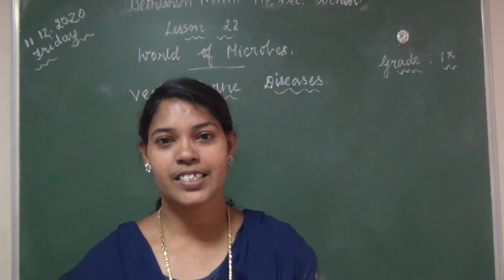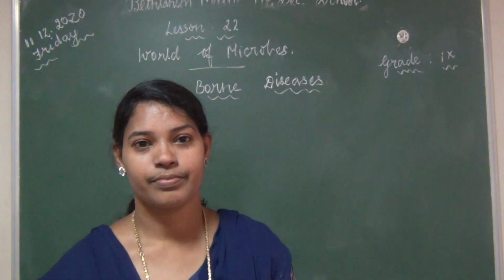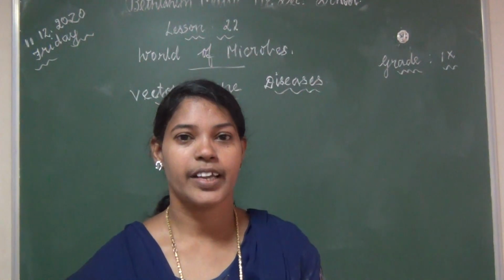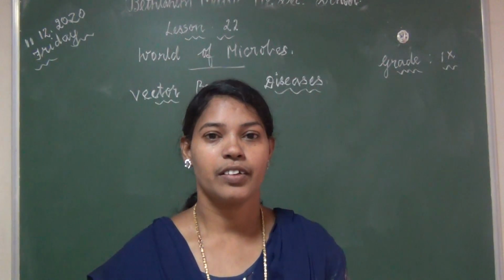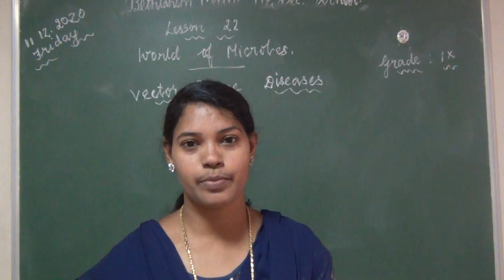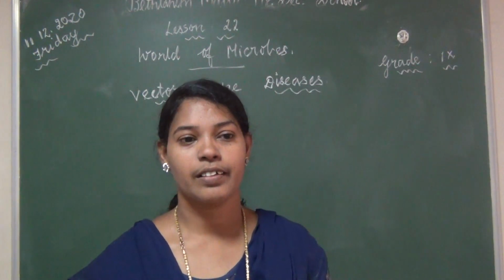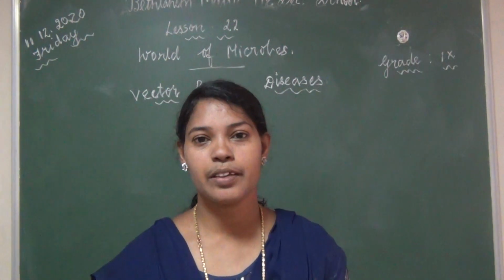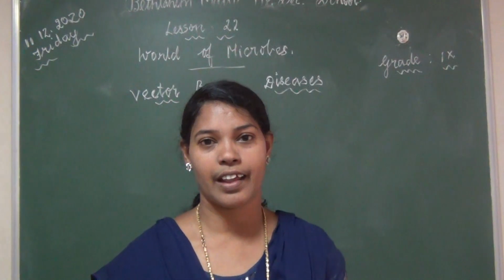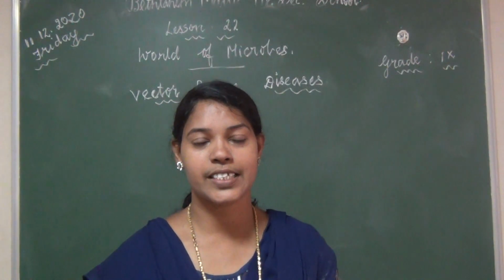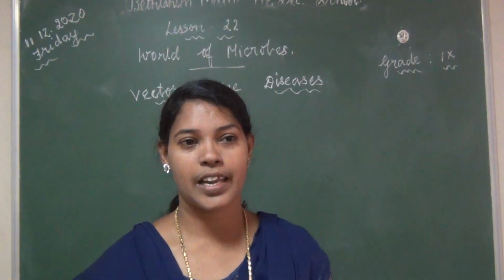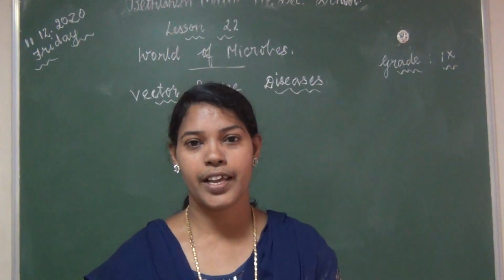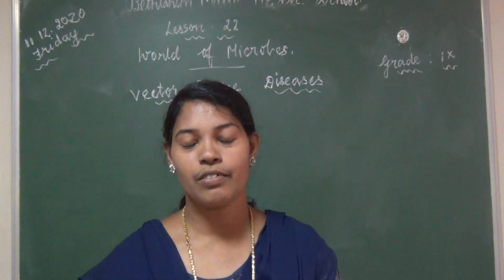Last section we discussed vector-borne diseases. Do you remember, children? Did you learn what vector-borne diseases are? The diseases transmitted by vectors. Vectors means agents or carriers, such as animals and insects. Can you tell me what are the diseases spread by insects? Malaria, dengue, chikungunya, filaria.